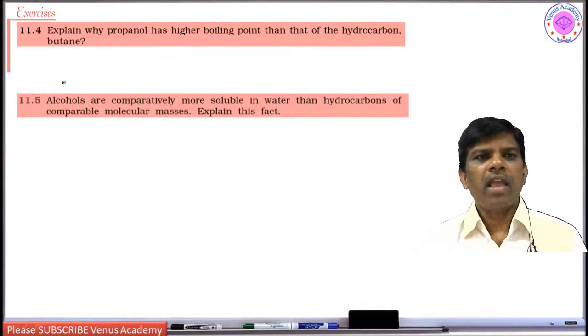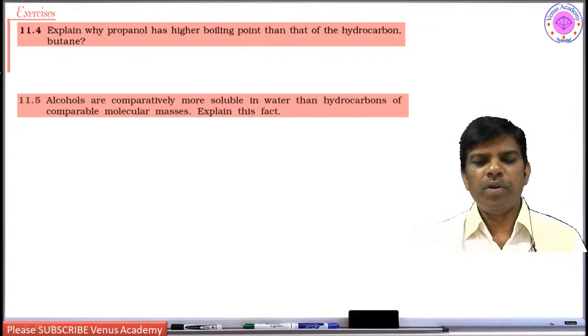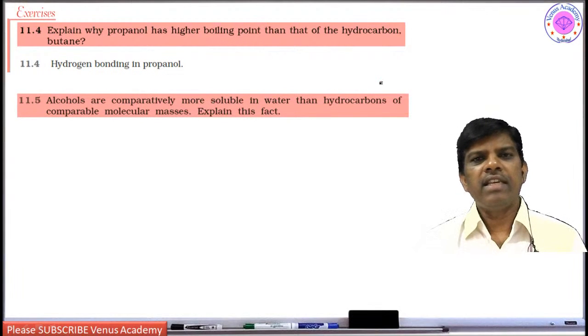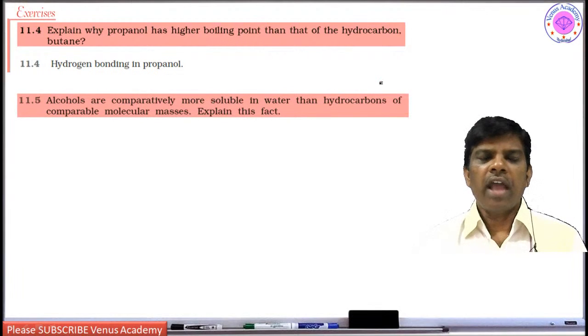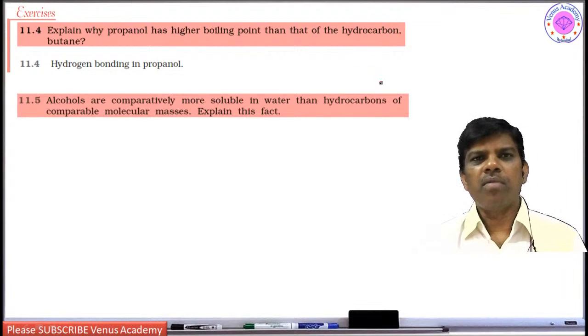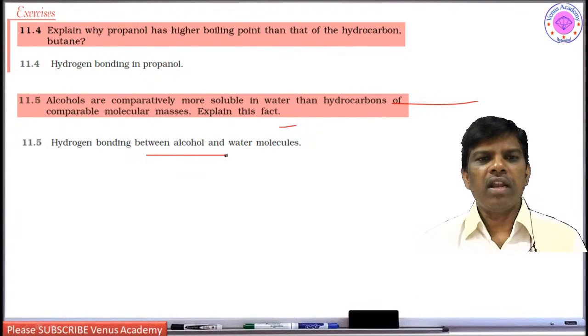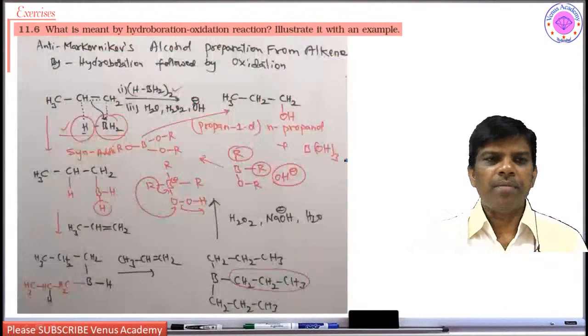Next, explain why propanol has higher boiling point than that of the hydrocarbon butane. Yes, there is hydrogen bonding in propanol, whereas in butane there is no hydrogen bonding, isn't it? Hydrocarbons don't have oxygen: alkane, alkene, alkynes and even benzene also. At the same time, alcohols are comparatively more soluble in water than hydrocarbons of comparable molecular mass. Explain the fact. Hydrogen bonding between alcohol and water molecules.